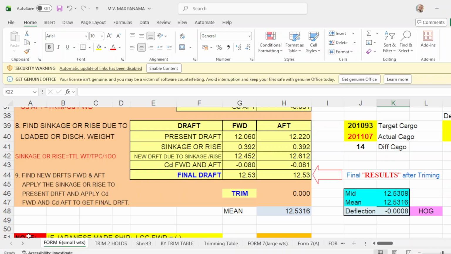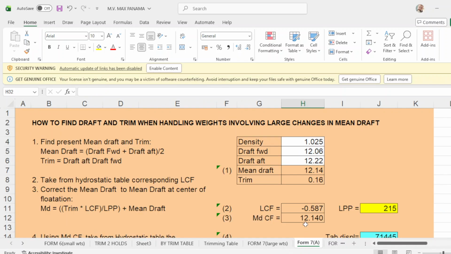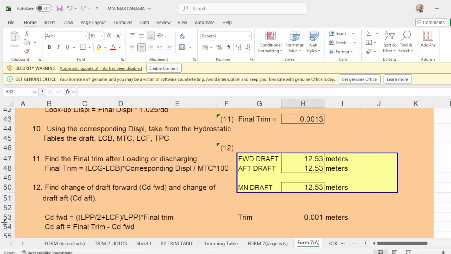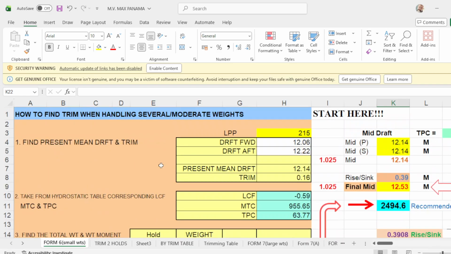So guys, you have 1, 2, 3, 4 programs that will back you up in computing for the remaining cargo to load. Okay, so fear not, guys. If you have this program, this will really back you up and will give you self-confidence on how to trim your vessels accurately. So don't fear.